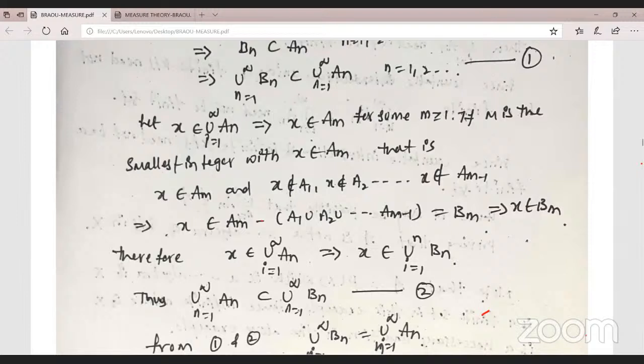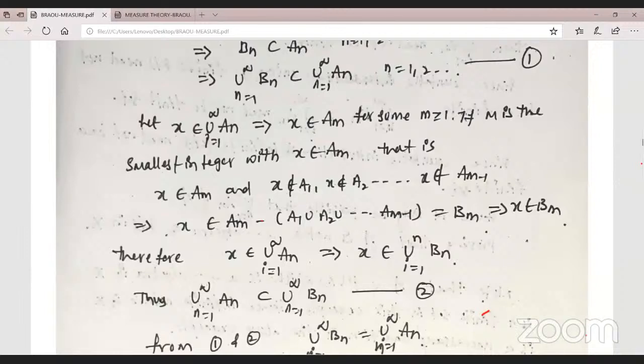Therefore, select any element x in the union of An. Belonging to the union means belonging to some set. Your selection is some smallest integer m such that x belongs to Am only. What about the remaining previous sets? The previous sets do not contain x.